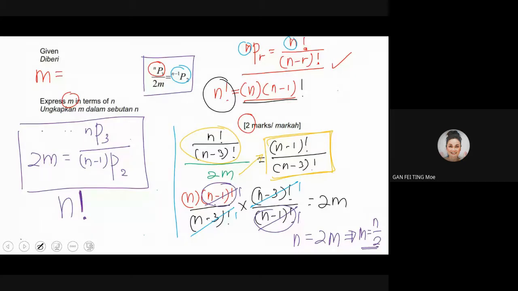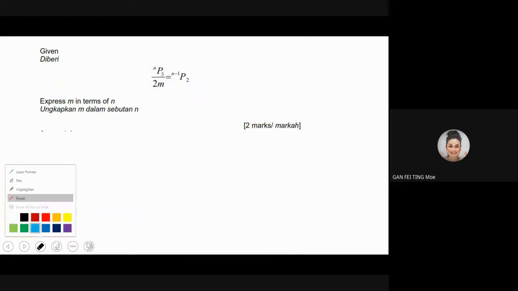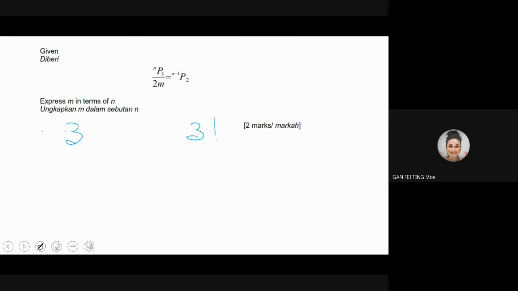Apa maksud dia? Okay, let me give you a number. Let's say I give you the number 3. Maybe I erase this whole thing, because I need the place. Okay, let's say I give you an example. 3, and 3 tanda seru. Is there a difference on this? Yes, there is a difference. 3 means the number is, yes, very good, Daniel. You dah identify. 3 means that is the nombor 3. But what is 3 tanda seru?